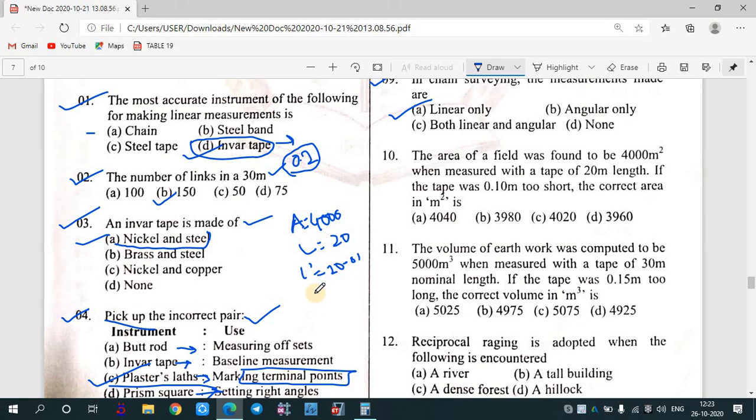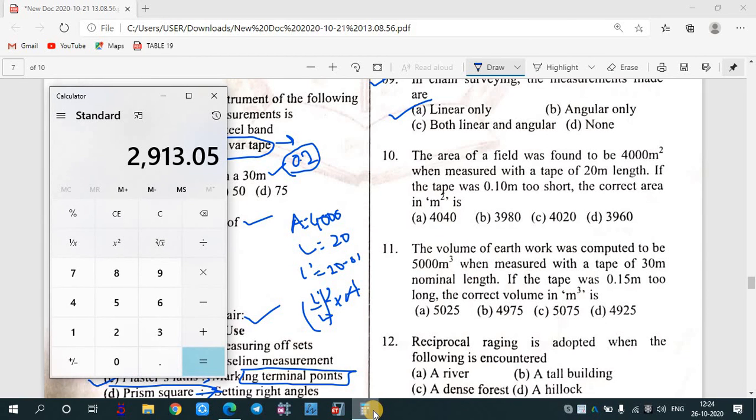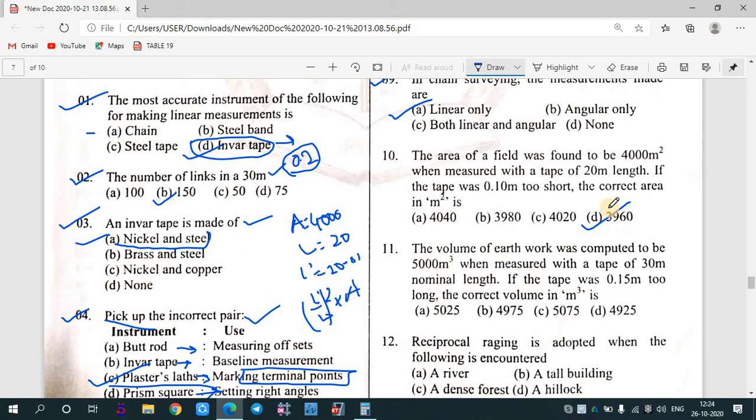Okay. For this we need to use the formula (L dash by L) the whole square, because it is having area, into A. So we'll use this formula. We'll try to calculate this. Okay. So 20 minus 0.1 divided by 20 into 0.995, because we are taking the square, into the area, that is 4000. So the correct answer is 3960. So 3960, this is the correct answer. Let me check the answer. Option D is your correct answer.